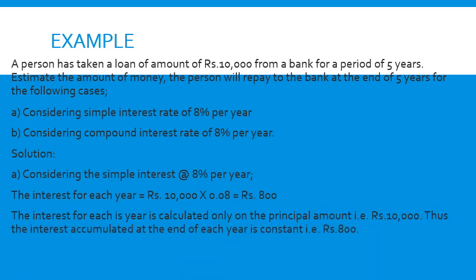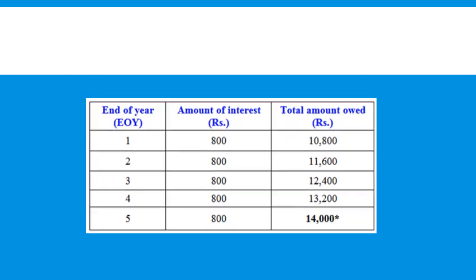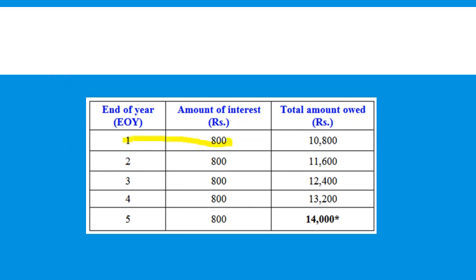So now each year the calculated interest is 800 rupees. The interest will not change from year to year because the principal of 10,000 is the same. Let us put that in the form of a table. First year it earns 800 rupees and the total amount accrued is 10,800.